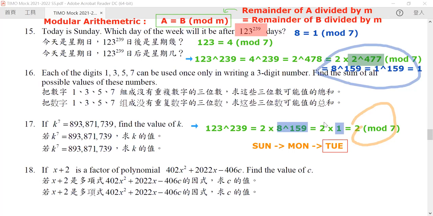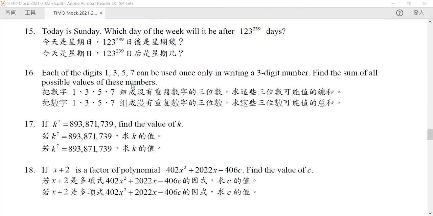Okay. So let's go to our question 16. Each of the digits 1, 3, 5, 7 can be used only once to write a 3-digit number. Find the sum of all possible values of this number. For this question, this is actually extremely simple, but all you need to do is just list out the numbers and see the pattern. The concept is very simple. Let me rewrite this in here, because we have our 1, 3, 5, and 7, and we want to choose 3.